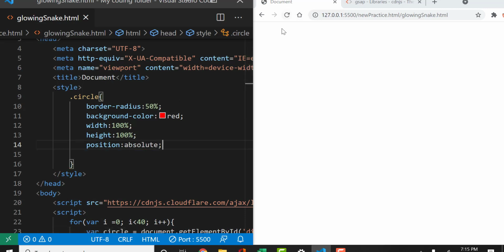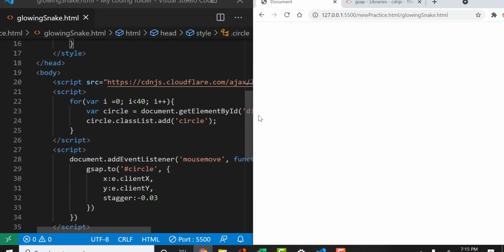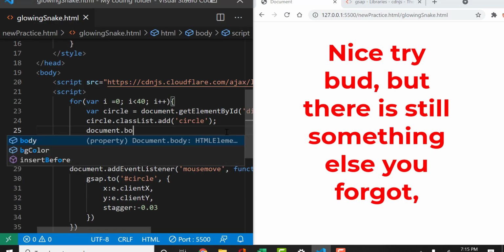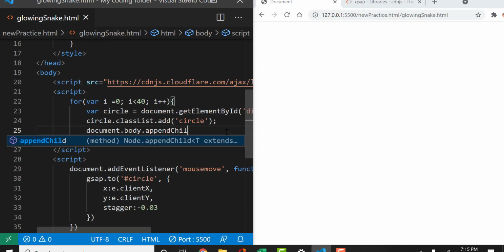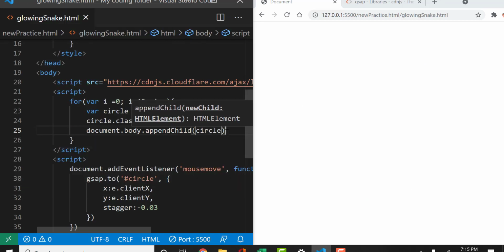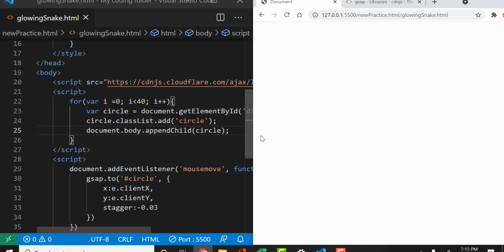Now if we save and refresh, we still don't have our squares yet. That's because we haven't done document.body.appendChild(circle). After we finish appending our square onto our browser, it should appear. The reason why it's not is because I once again selected the wrong thing.